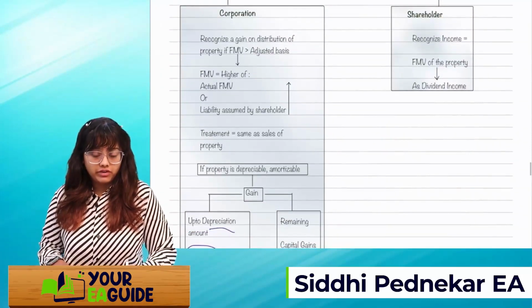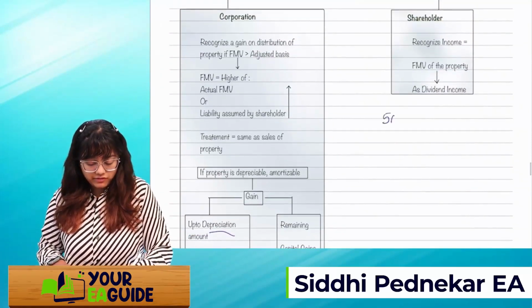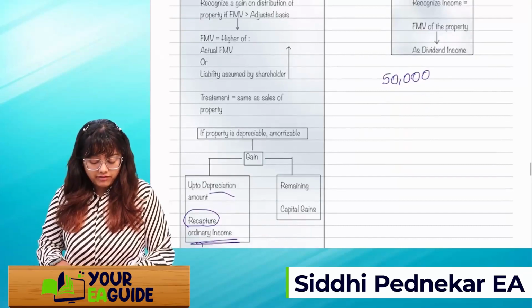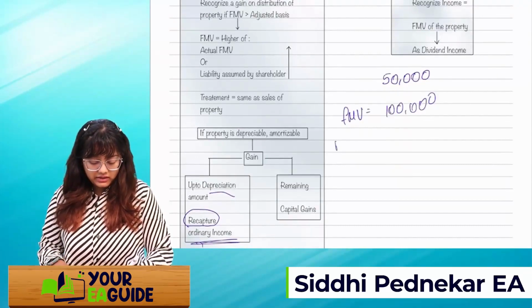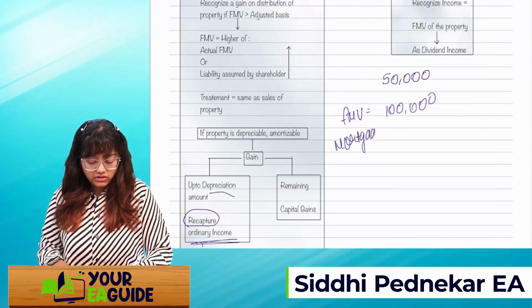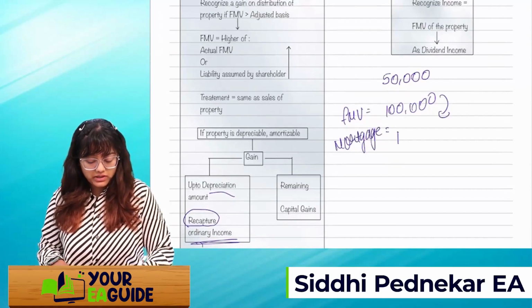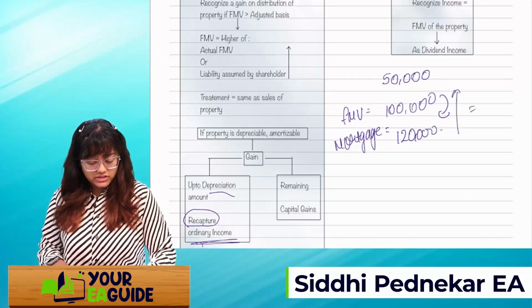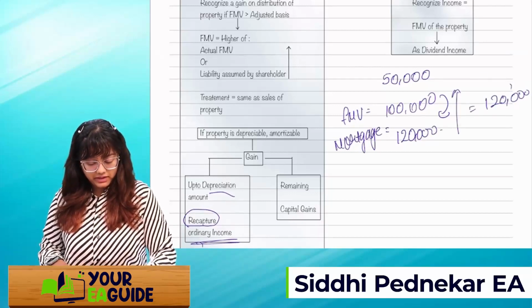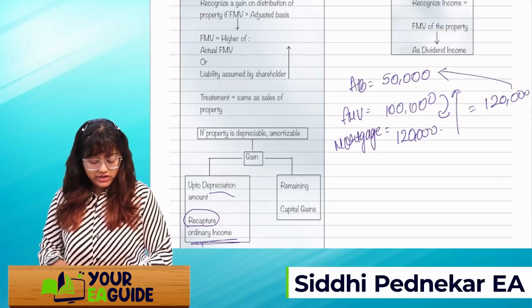See, let's say, for example, my adjusted basis is 50,000. The FMV of the property is say 1 lakh. And the mortgage which I am assuming on this property is say 1,20,000. So I'll take whichever is higher, which is 1,20,000. I'll compare it with my adjusted basis, that is 50,000.